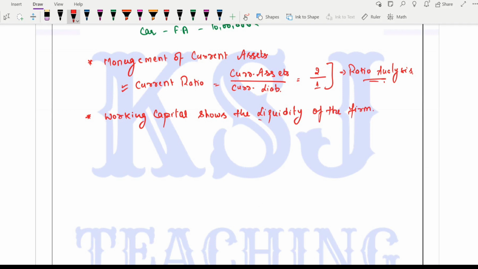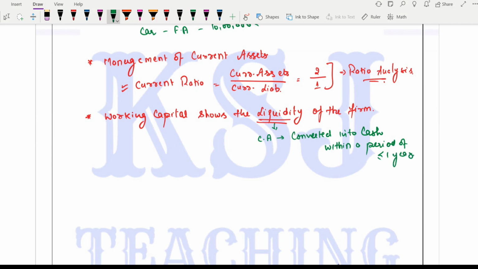What is meant by liquidity, sir? When we talk about liquidity, see, what are our current assets? Our current assets are any assets which can be converted into cash within a period of less than or equal to 1 year, right?